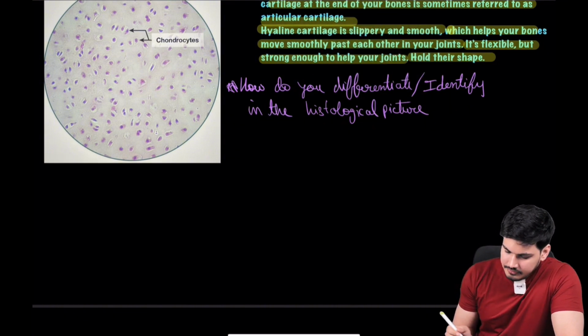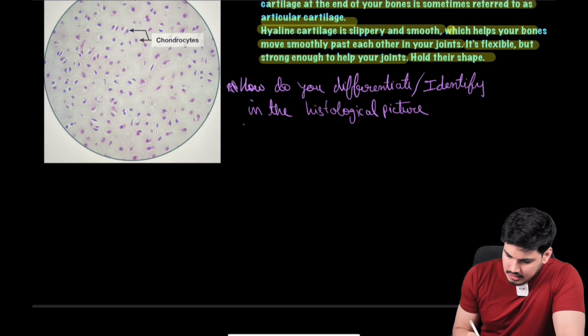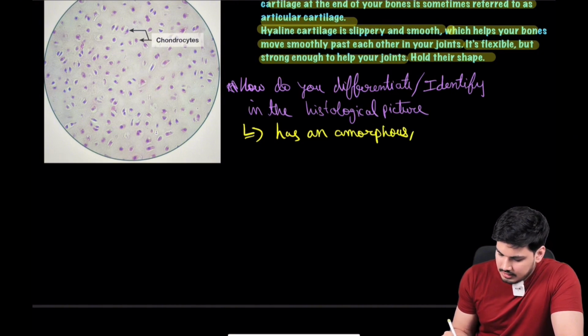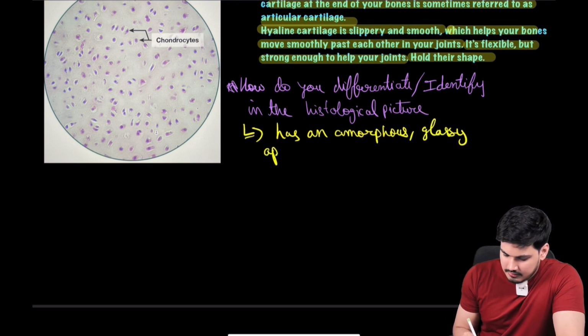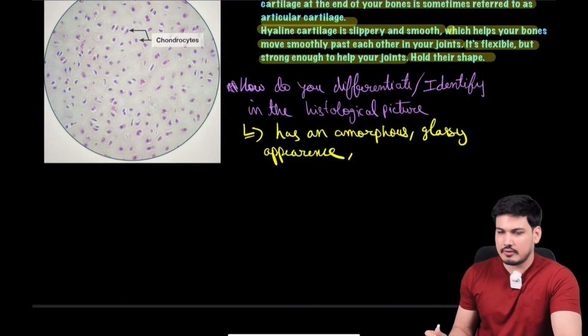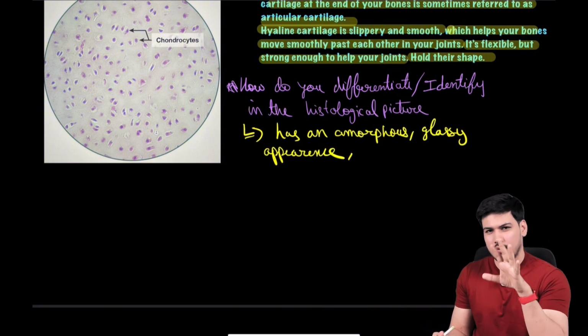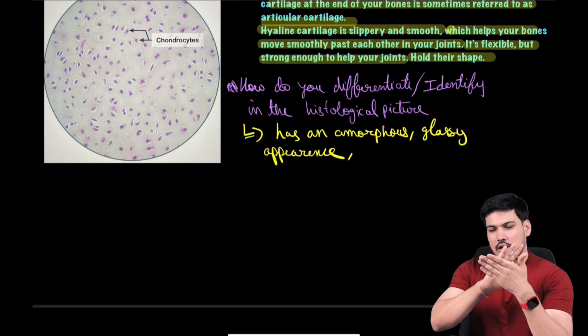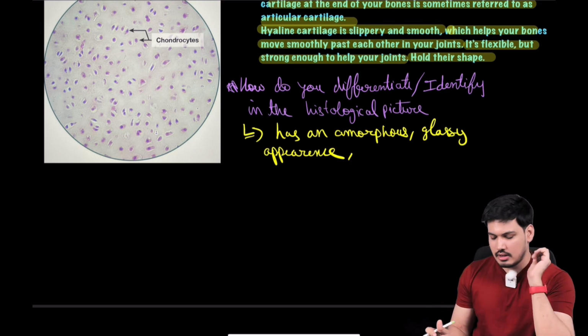Okay, when it comes to hyaline cartilage, in the language of the book, it has an amorphous, this you will understand I think, glassy appearance. Okay, it has glassy appearance, amorphous appearance. So glassy, it will be homogeneous. It will not look like you are seeing many different things in it. It will look homogeneous, not heterogeneous. So this is very important.